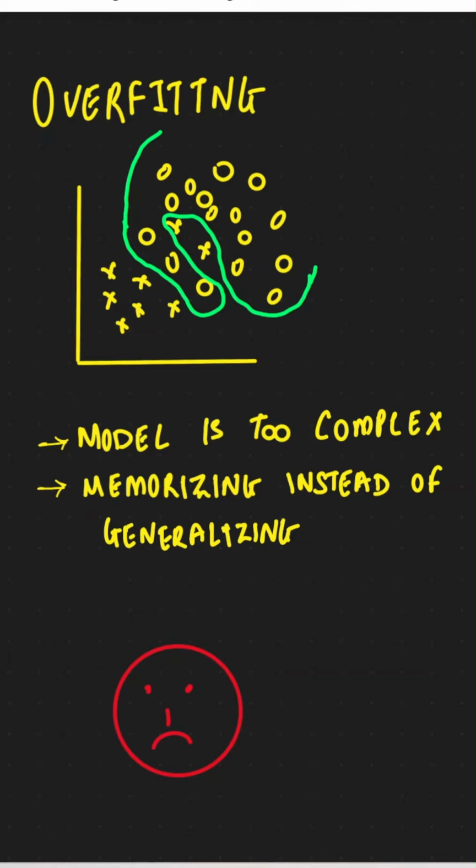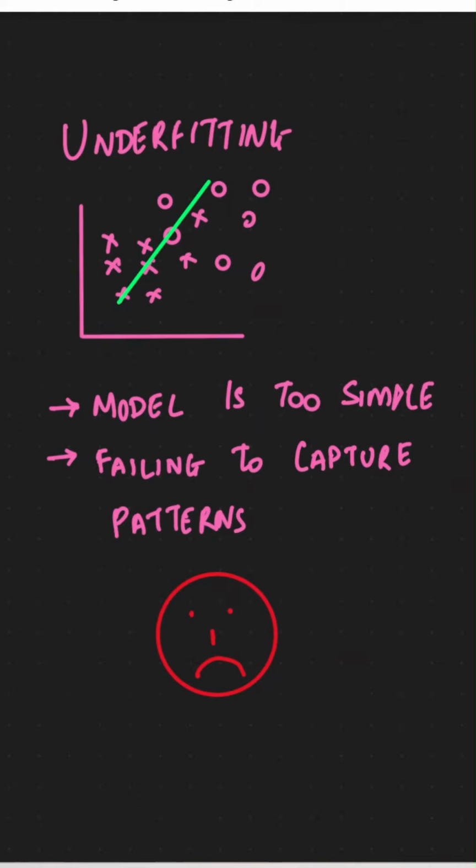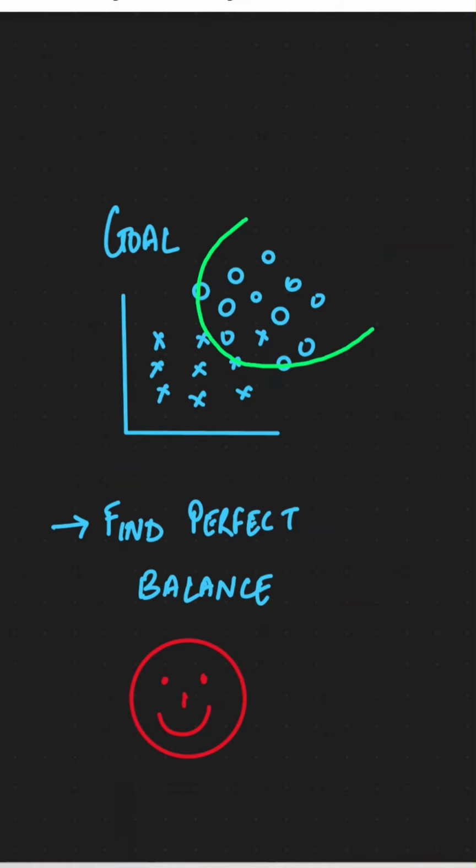So what is overfitting? Overfitting is when the model is too complex and it is memorizing instead of generalizing, and we don't want this scenario with our model. Underfitting happens when our model is too simple and it is failing to capture the patterns in the data. And again, we don't want this scenario in our machine learning application. Our goal is to find a perfect balance and not have underfitting or overfitting.